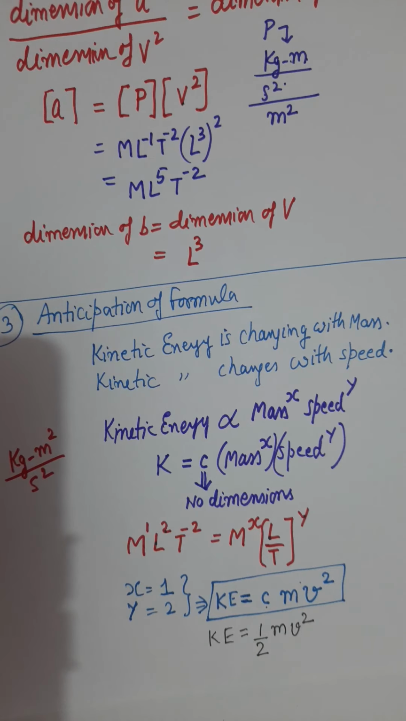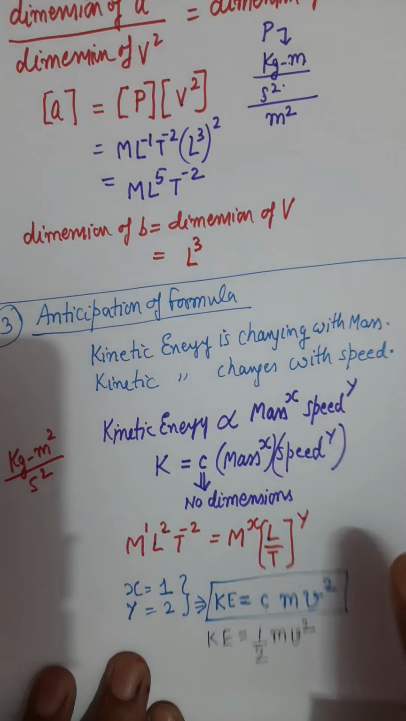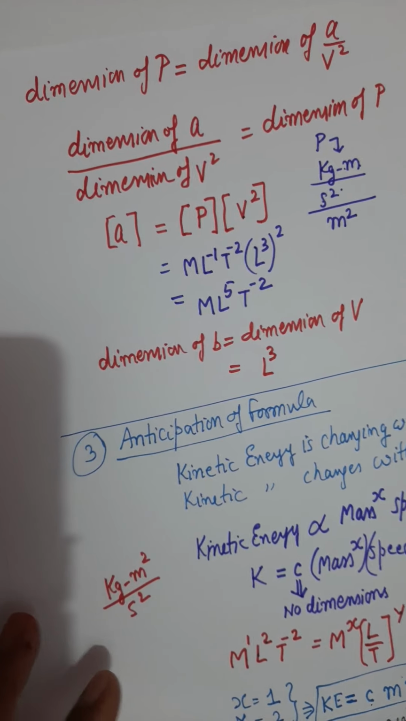So dimensions have three applications in physics. Checking correctness of an equation is one. Finding some unknown dimensions if they are added or subtracted, through the principle of homogeneity. And third, anticipation of a physical formula. Right, these are three important applications of dimensions.